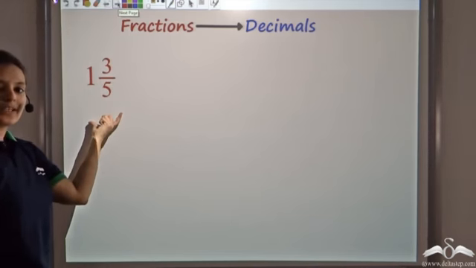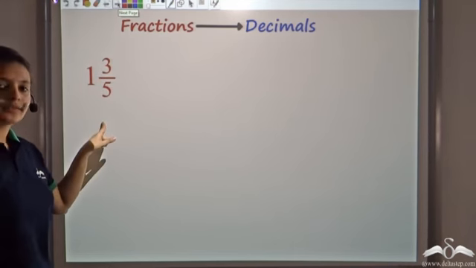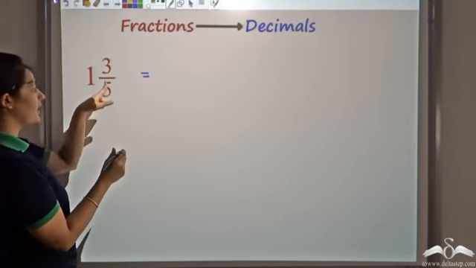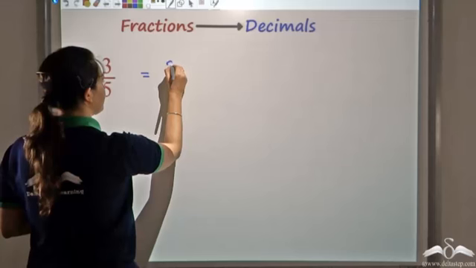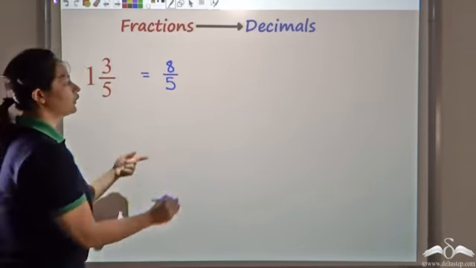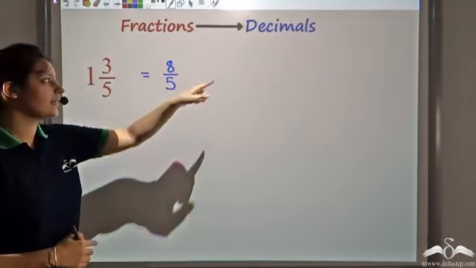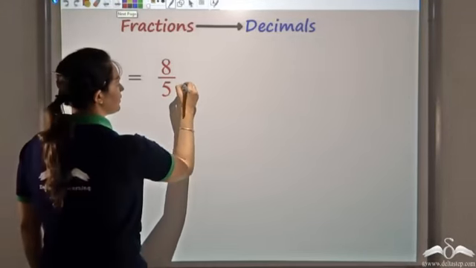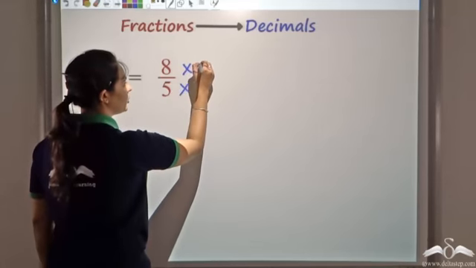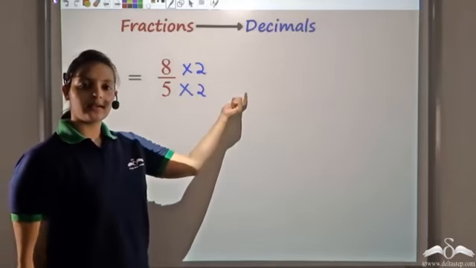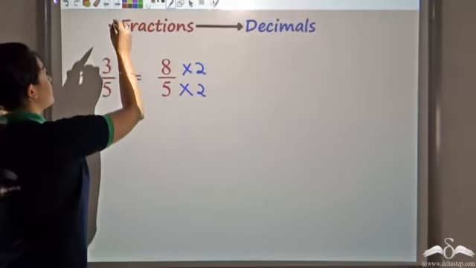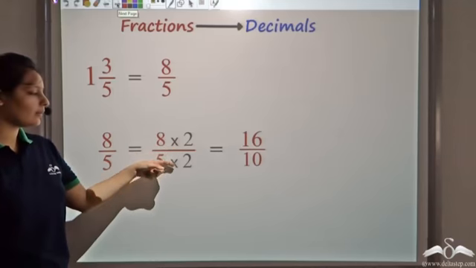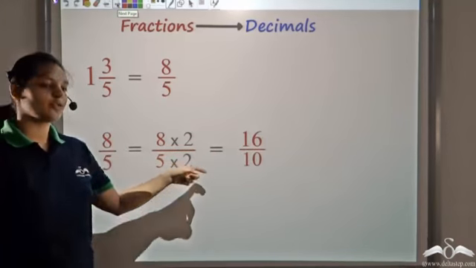Now let's look at this mixed fraction. 1 3 by 5. So 1 3 by 5 is the same as 5 plus 3, which is 8. 8 by 5. Now again, you can convert this back to a decimal number. Once you get 8 by 5, multiply both the numerator and denominator by 2. 5 into 2 gives me 10. I wanted the denominator to be 10. So this is what I get, multiplying both numerator and denominator by 2. 8 2s are 16 and 5 2s are 10.